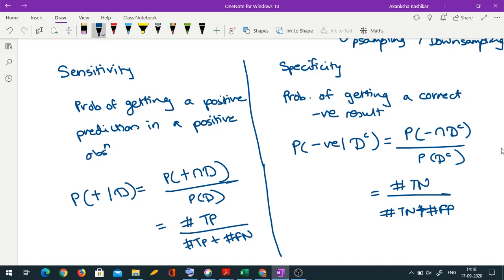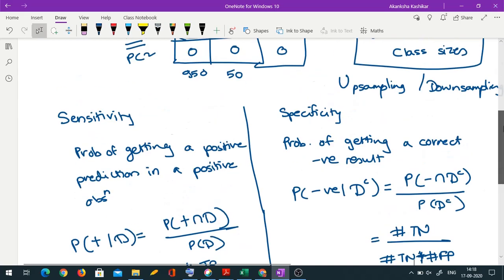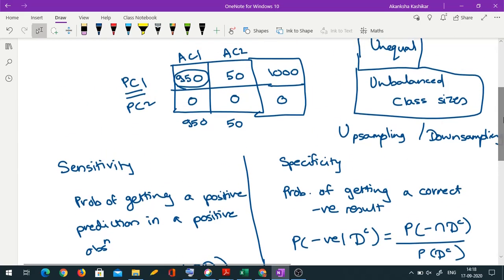Okay, so these are two measures, sensitivity and specificity, which are generally thought of as better indicators of the performance of the classifier than simply accuracy because of such problems that accuracy poses. For example, if I compute sensitivity and specificity in this scenario, what is it? So let us first check what are true positives and true negatives and false positives and false negatives here. So let us suppose that this is a positive class. Positive means kind of having a disease. So the other becomes negative class.